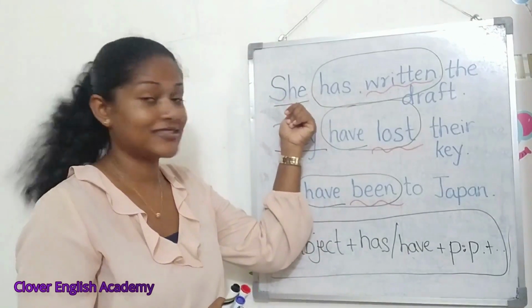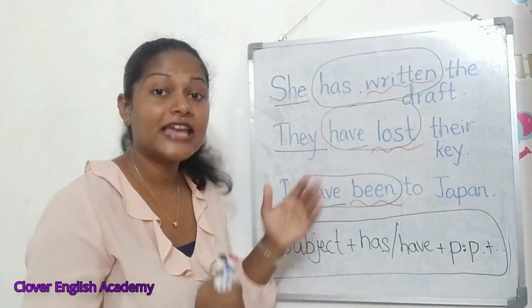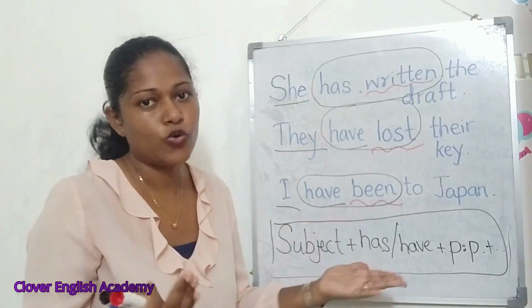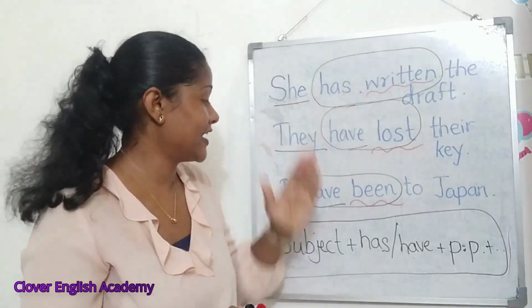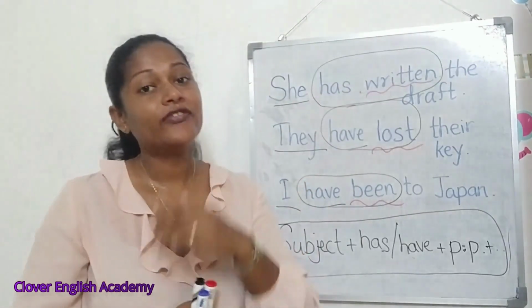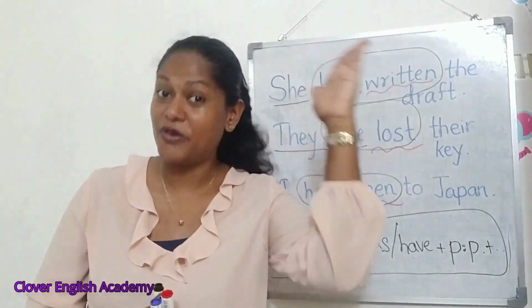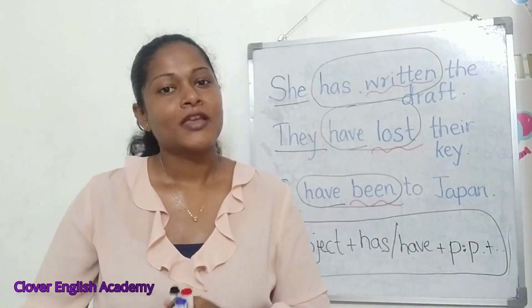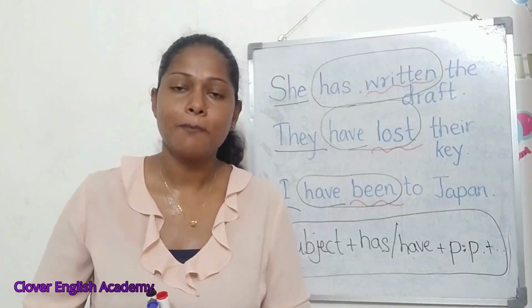Now if you look at this subject, she is a singular noun. And here it's a plural pronoun. Let's just treat the pronoun as a noun. So as nouns, this one is plural, this one is singular. I have taught you before that I is normally considered as a plural noun.